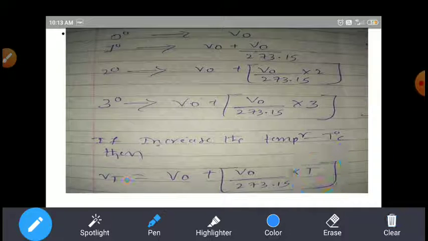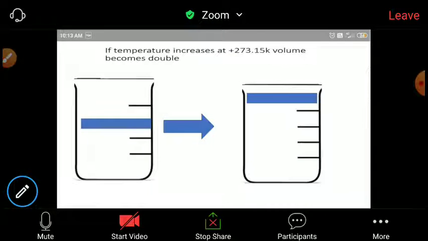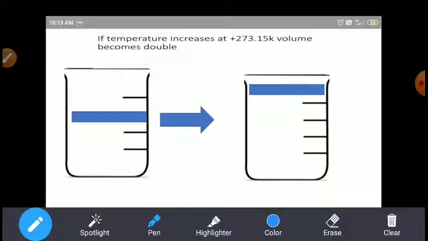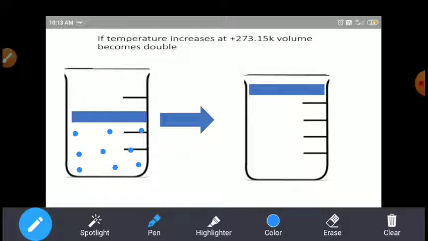Now is it clear, students? How this formula comes, yes. Next, if temperature increases by 273.15 Kelvin, volume becomes double. Already a certain fixed temperature is there, and the gas particles are at that certain temperature.